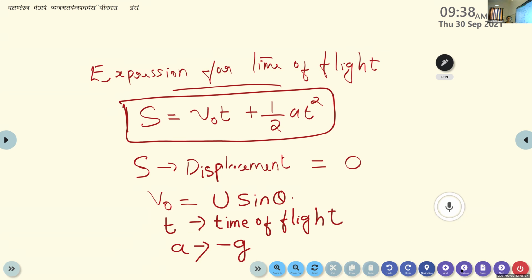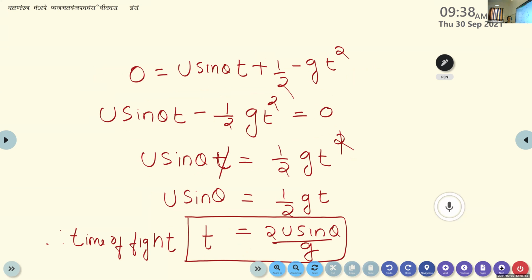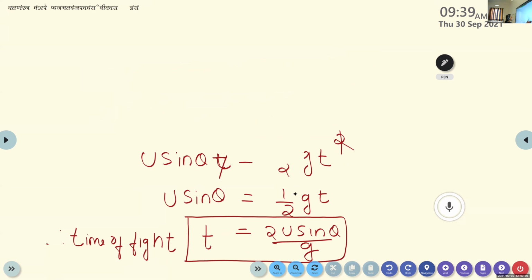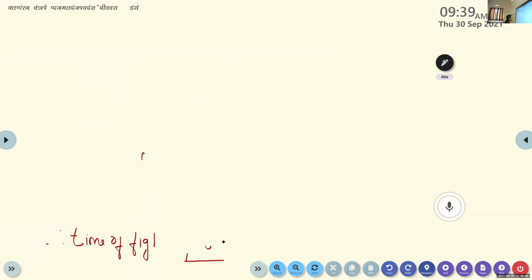And here the term T represents the time of flight and A is the acceleration. But here this acceleration is due to the gravitational force of the earth, so it is replaced by acceleration due to gravity, represented by the letter G. It is acting downwards, so it is negative G. Then we substitute all these terms into the equation. By rearranging all these terms, we get T is equal to 2U sine theta by G.